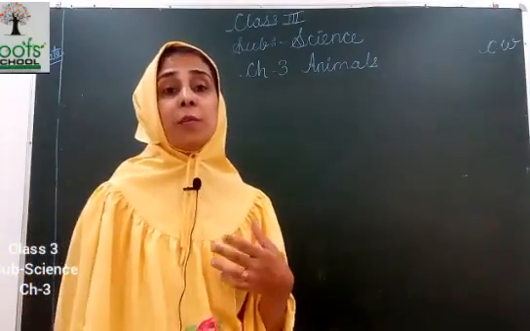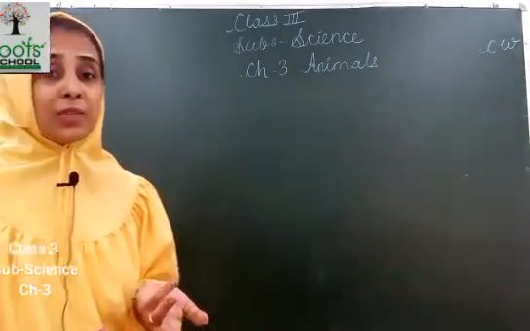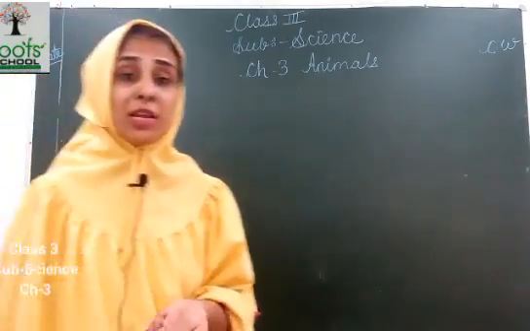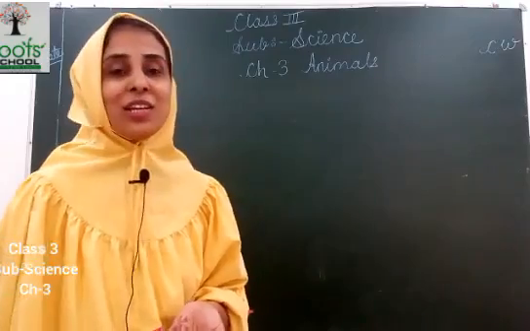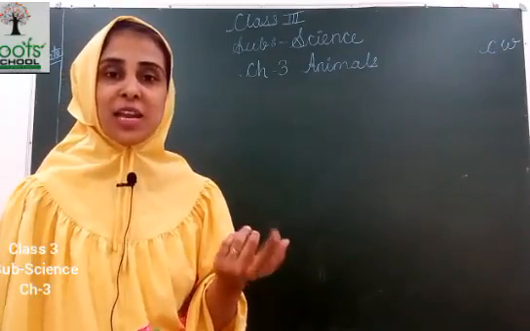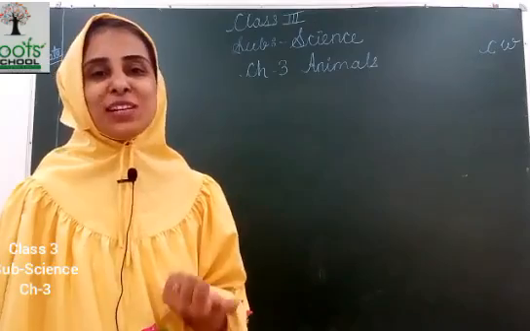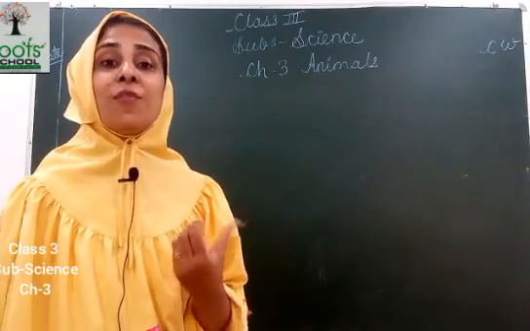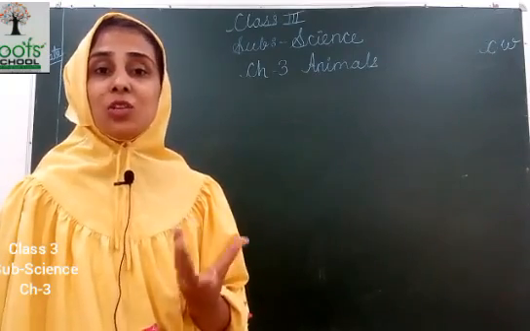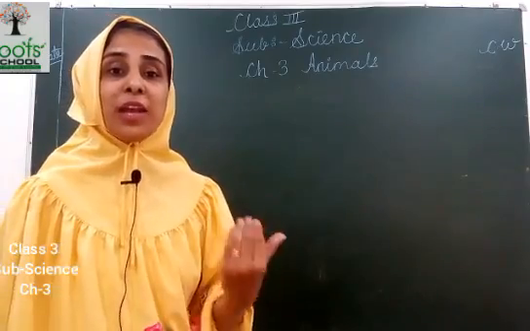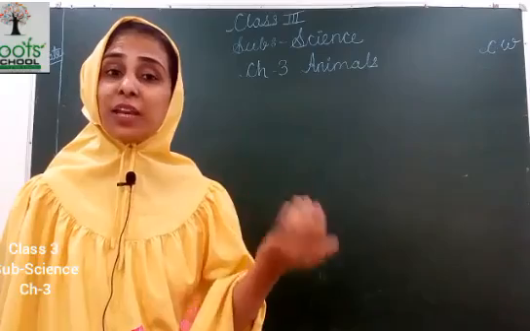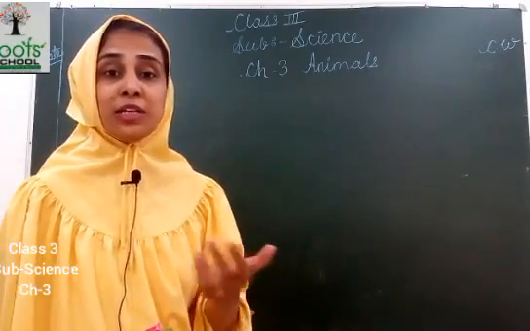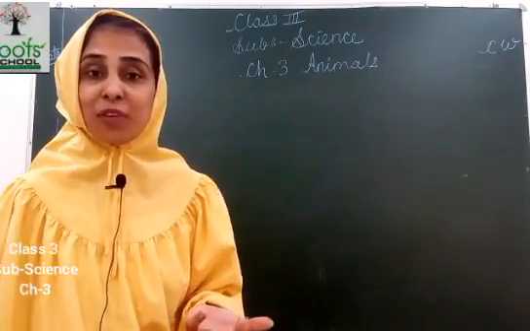Now we will learn about different types of insects. First, what we have learned about the butterfly. It is the most colorful insect. Yes, it has a pair of antennae, eyes and beautiful colored wings. And what does it feed on? The nectar of the flower. What is nectar? The juice of the flower. It is found on different flowers. You can find it in the garden or near beautiful flowers.